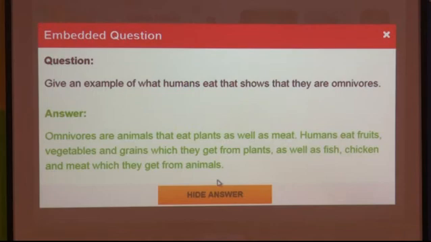Omnivores are animals that eat plants as well as meat. So, humans eat fruits, vegetables and grains which they get from plants, as well as fish, chicken, meat which they get from animals. So humans are an example of omnivores. Yes or no? Understood everyone?